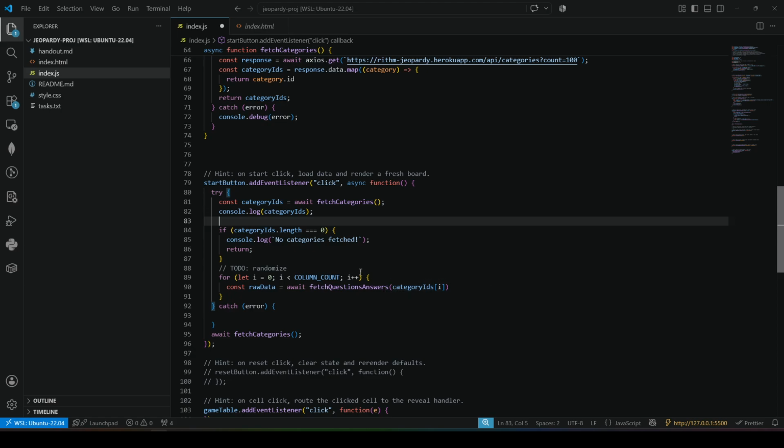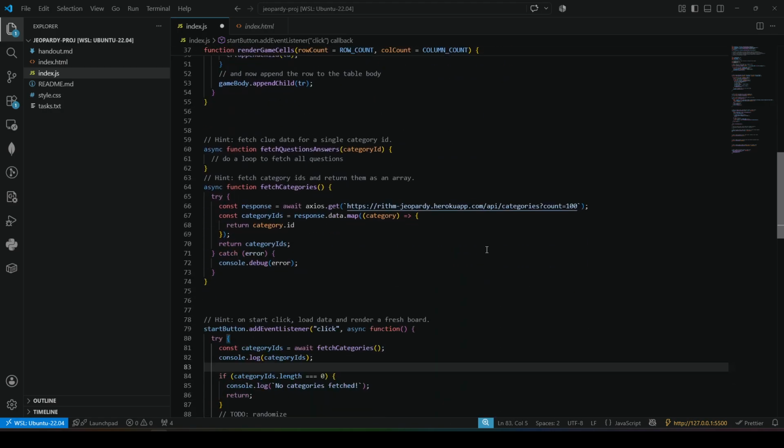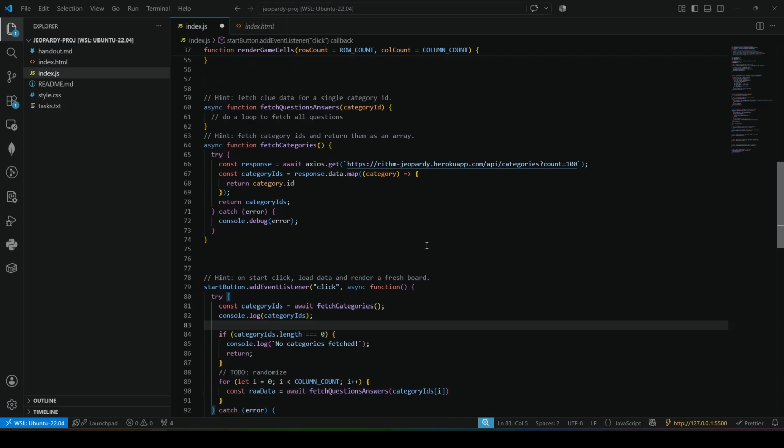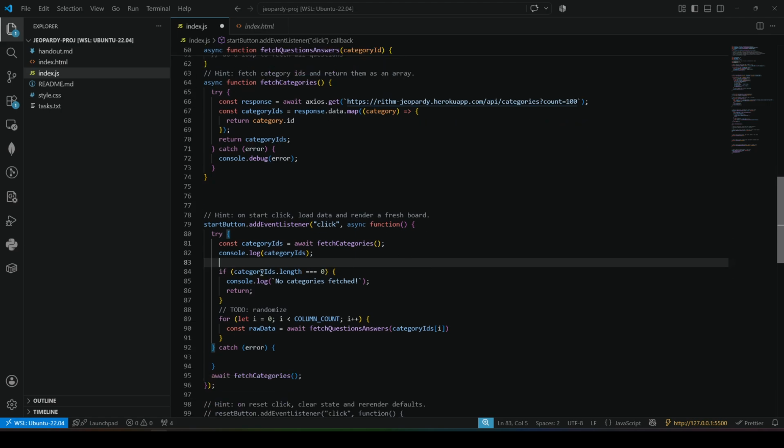And from this raw data, we want to make some game data, because we have this game data list. Are we using this for anything? We should be using this for something. Or there is an empty array, which I made for a starter code. Seems like irrelevant now, but we might use it later. Or, well, actually, let's assign it.